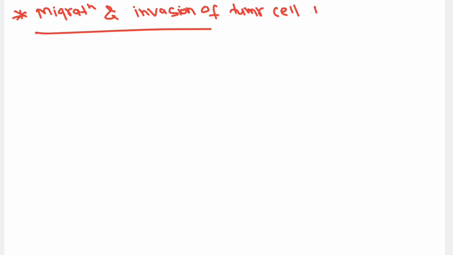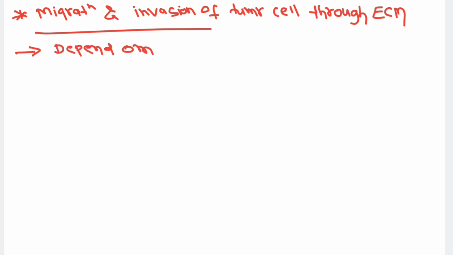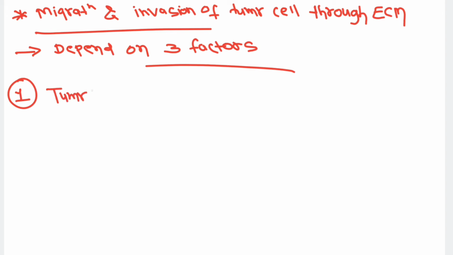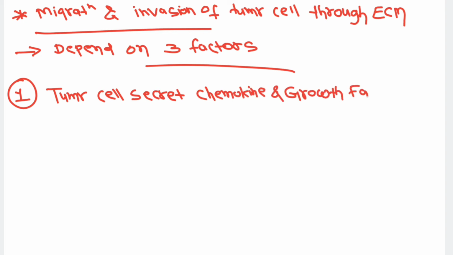All right. Now the fourth step is that after that, the tumor cell will migrate and invade through the extracellular matrix. Now this particular process depends upon three factors. Three factors facilitate such a migration through the extracellular matrix and through the interstitial tissue. The first one is that the malignant tumor cell will secrete chemokines and growth factors, like that of insulin like growth factor. They will secrete IGF like growth factor. So that will act as an